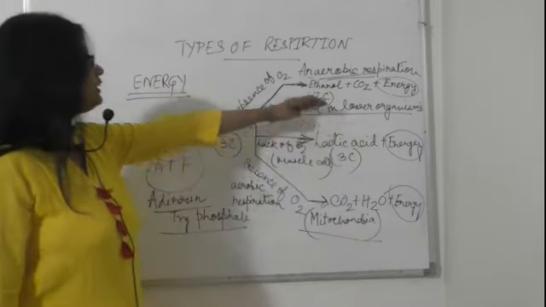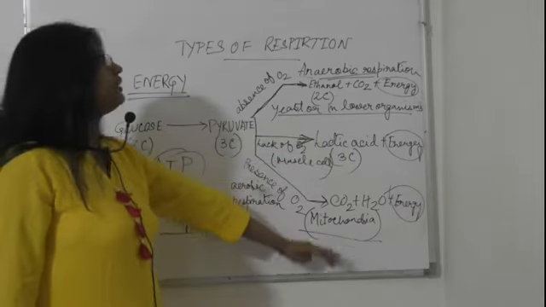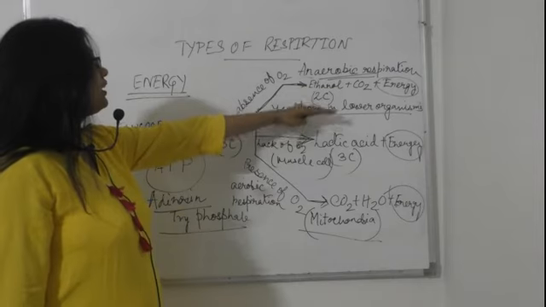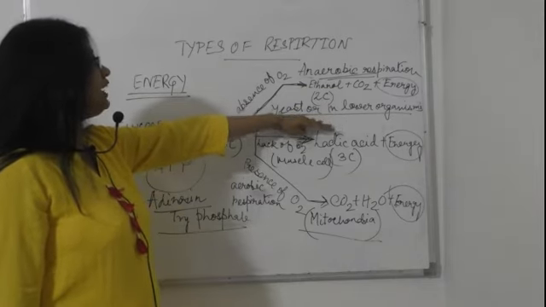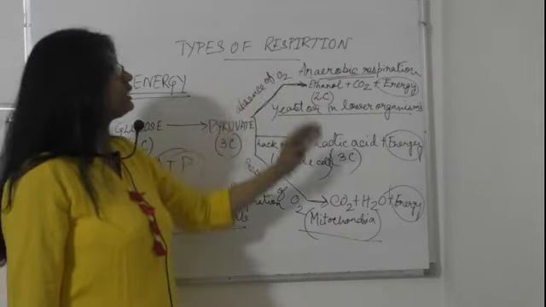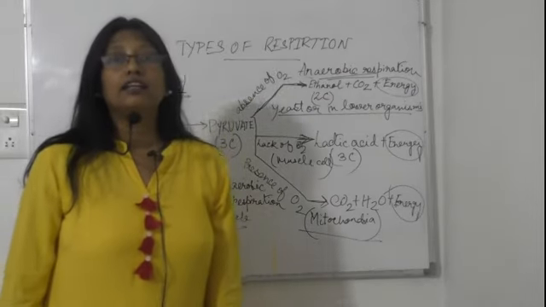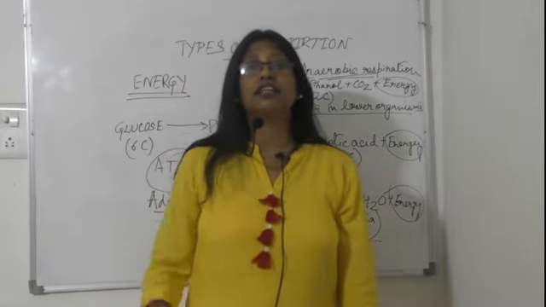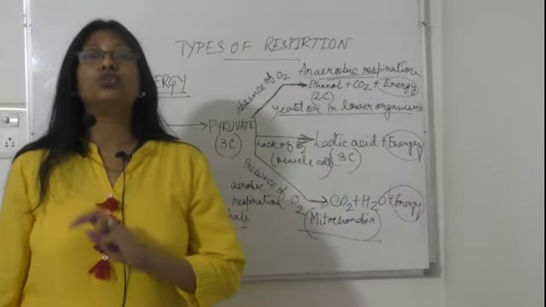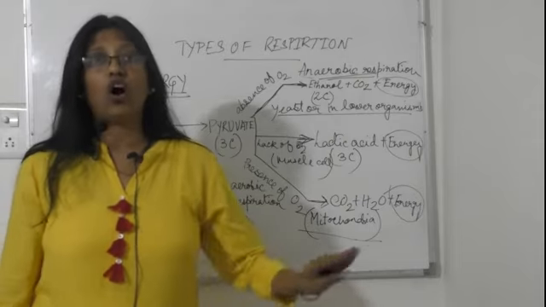So these are the 3 places where we can observe it: anaerobic, in absence of oxygen, in yeast and lower organisms. When we write absence of oxygen, that means there is total scarcity of oxygen, no oxygen at all.